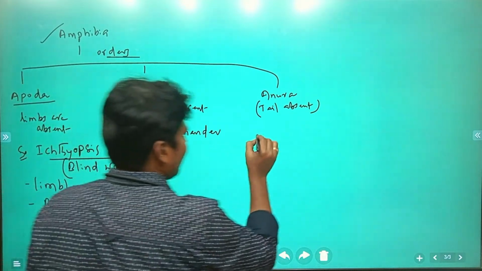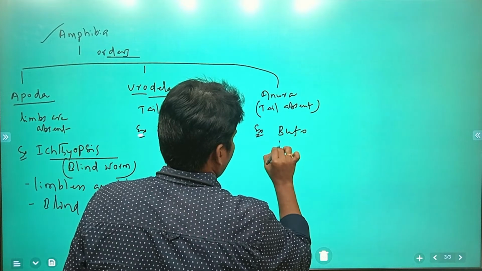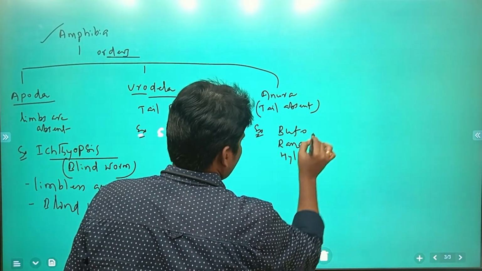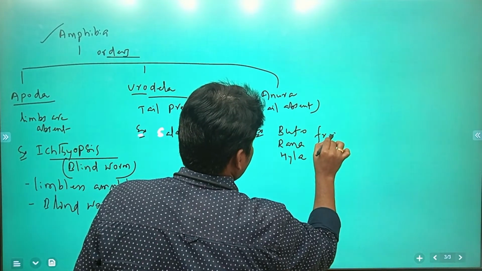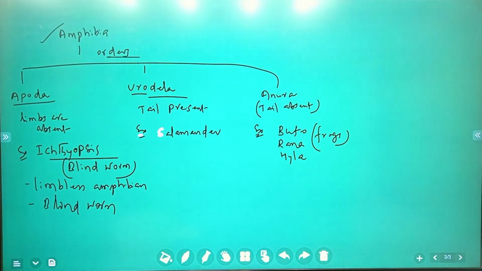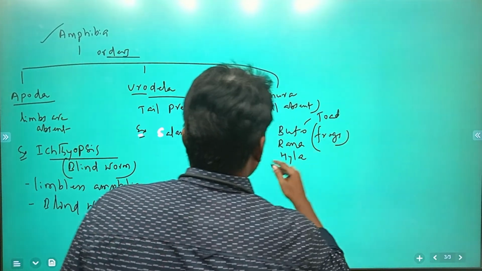Next, Anura. Examples are Bufo, Rana, Hyla. These are the frogs. Bufo is the toad, and of course this is also a frog.